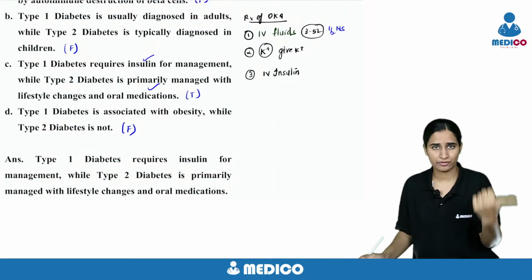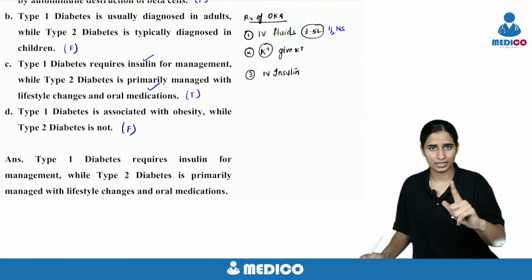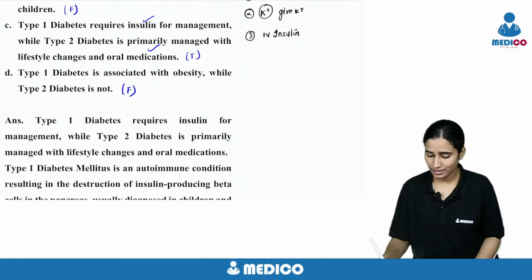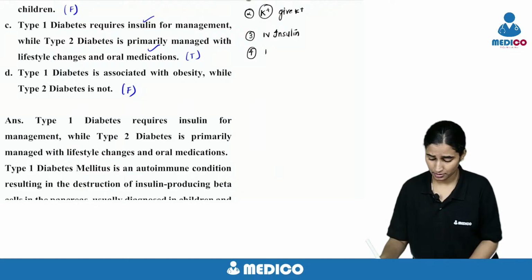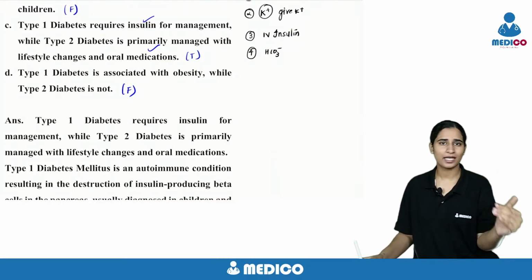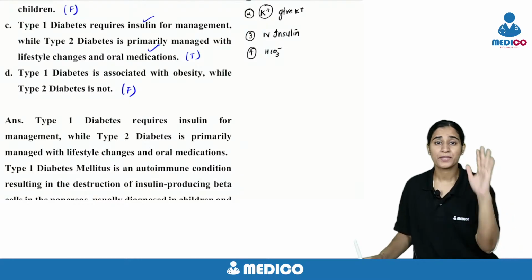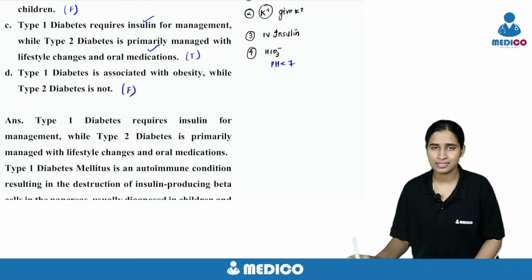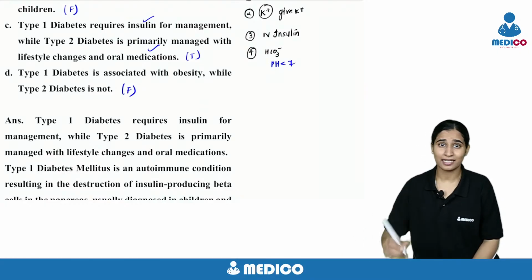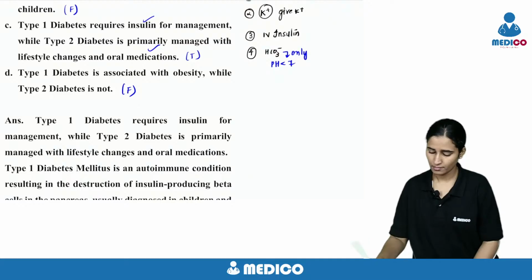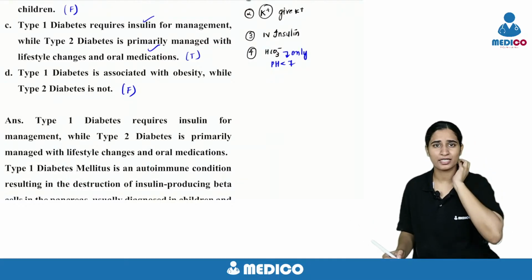So what's the first step? IV fluids. Second step, look at the potassium. If low, correct it. Third step is give insulin. You may ask me one more doubt. There is acidosis. So can we give bicarbonate? No. If you give IV fluids and you give insulin, the acidosis is automatically corrected. Whatever the acidosis is, you give IV fluids, it will be corrected. But if there is severe acidosis, that is pH is less than 7, your blood pH is less than 7, that is the indication to give bicarbonate to the patient. So give bicarb only if the pH is less than 7.